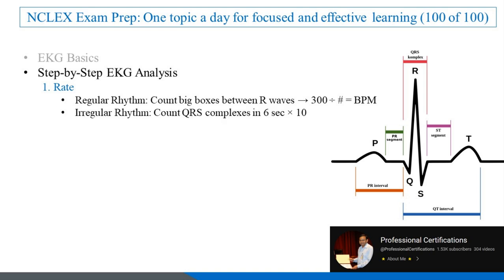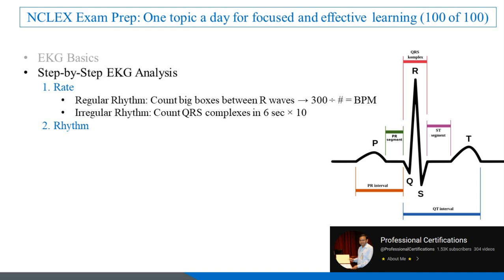Irregular rhythm. Count the number of QRS complexes, the spikes on the EKG representing ventricular depolarization, within a 6-second interval. Multiply that number by 10 to get the heart rate in beats per minute, BPM. Example. 3 big boxes equals 100 BPM. If there are 7 QRS complexes in a 6-second interval, the heart rate would be approximately 70 BPM. 7 times 10 equals 70 BPM.